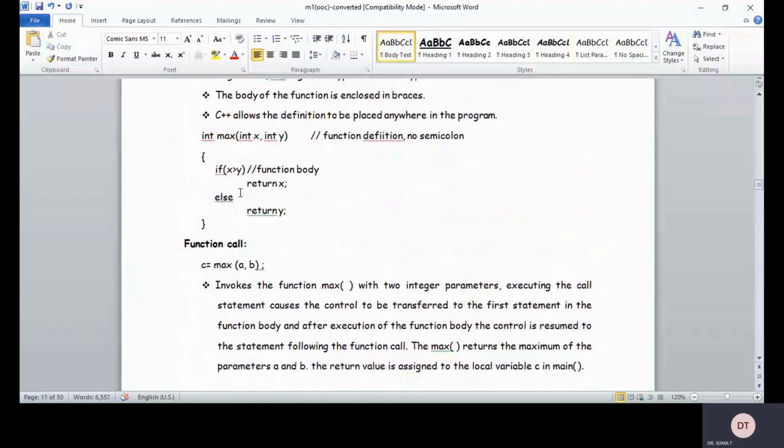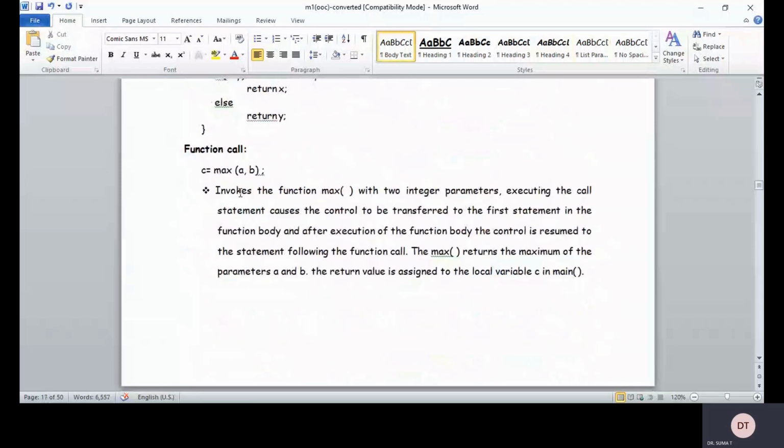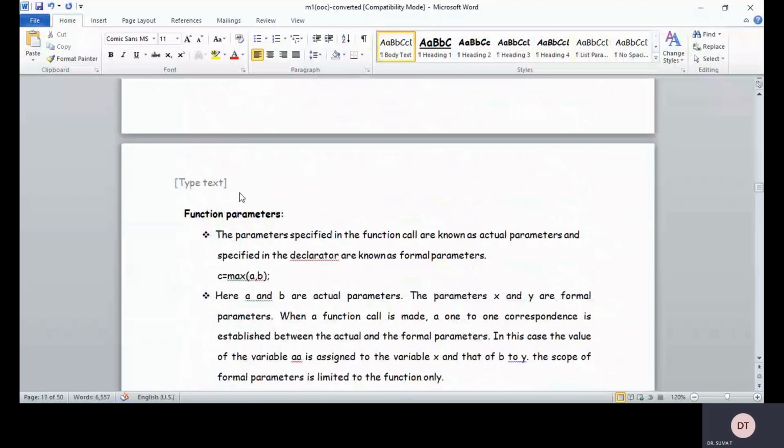There is another method where you can directly call the function in the cout statement itself without creating a third variable for the assignment. Say, for example, for the largest of two numbers, you can write cout, insertion operator, max of a comma b. Like this also you can give. The max returns the maximum of the parameters a and b. The return value is assigned to the local variable c in the main program.